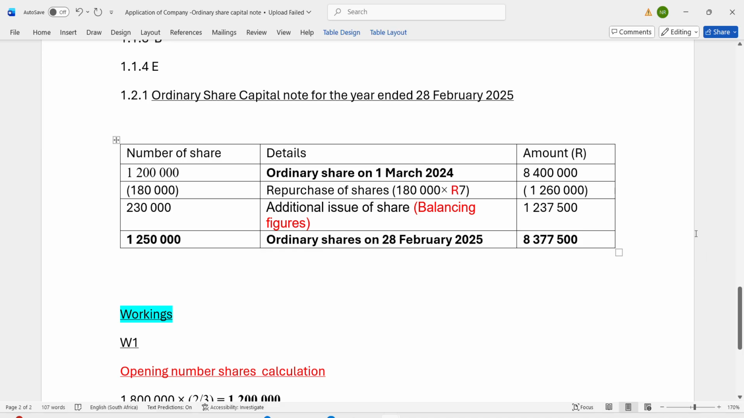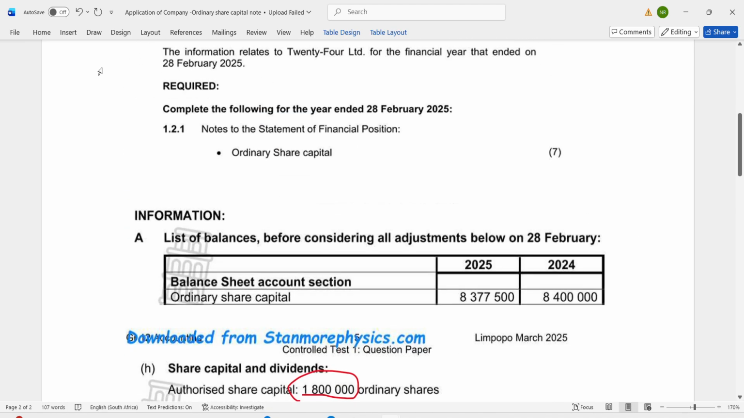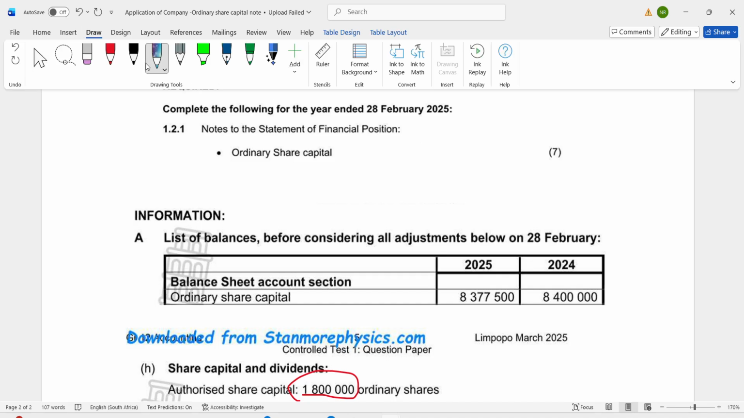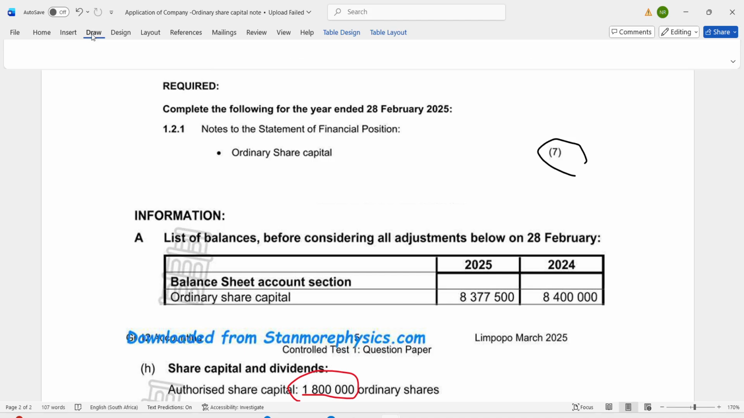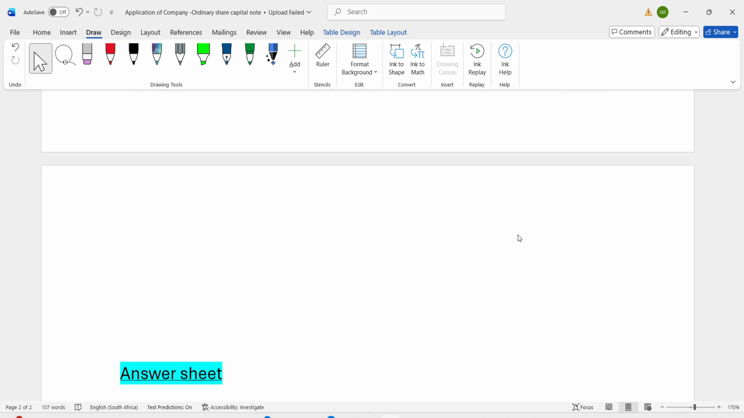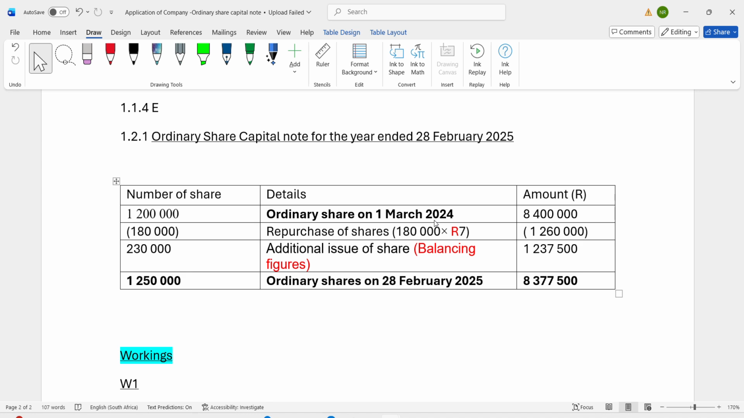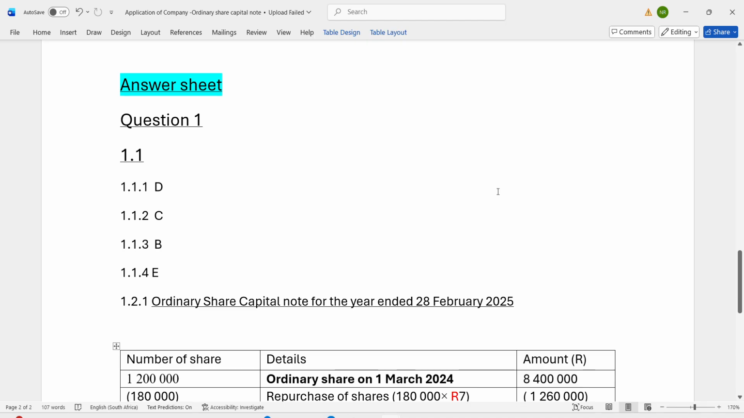I hope you understood it very well. So now you have got all your 7 marks, then you move on with your question. Guys, these things are easy. I'm still going to create more videos explaining other concepts in relation to the ordinary share capital note, so that they can be instilled in our minds, because they say practice makes perfect. So guys, let's keep practicing.